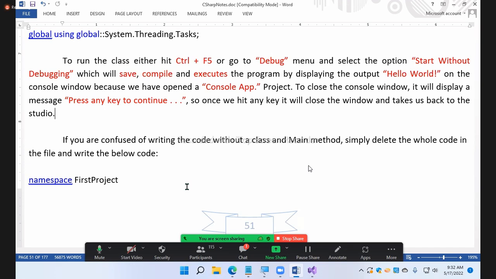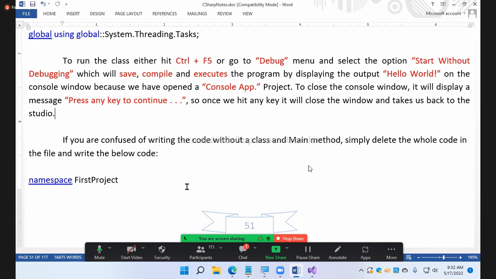To close the console window, it will display a message. What message? Press any key to continue. So once we hit any key, it will close the window and take us back to the studio. Are you clear? Understood? Okay.